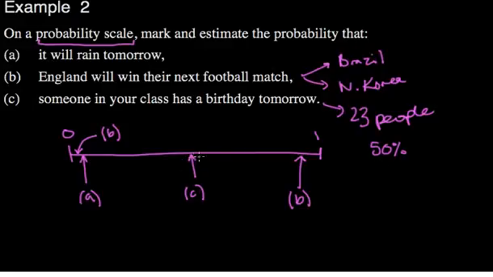So we can always find out, if we knew the birthdays of everybody, then we would say either it's 1 or it's 0. But without knowing that before, we would say that it's around here. Okay, we've got the bold line now, so you can make a start on the first exercises.